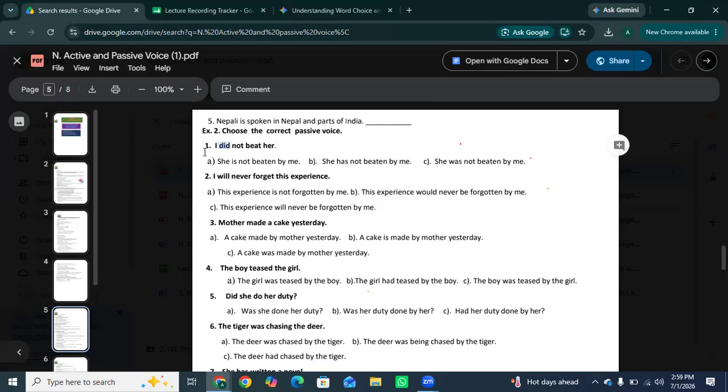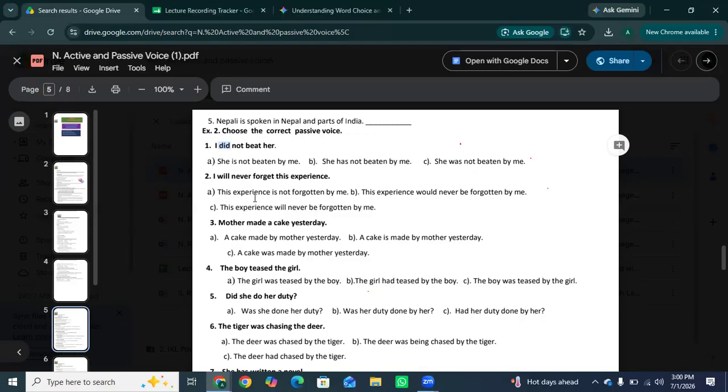We simply replace the past tense verb with the past tense verb, like I did changes into she was. Did not is simple past tense. Once switching to passive, simple past requires was or were plus third form. So her flips to the front to become she, which is singular, so it makes was, and I flips to the back to become by me. So, she was not beaten by me.